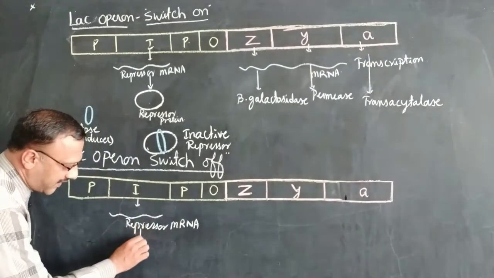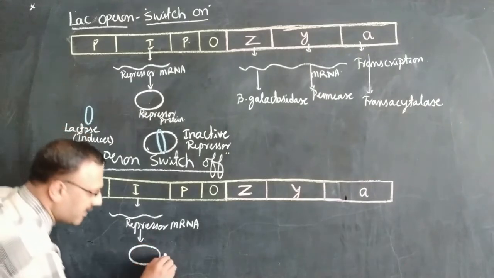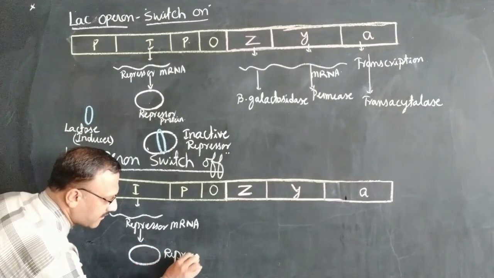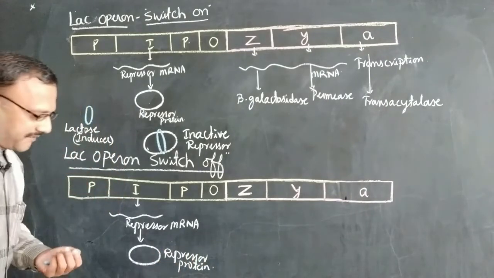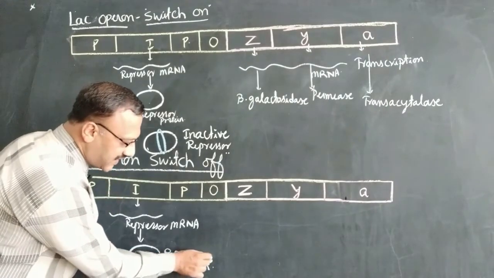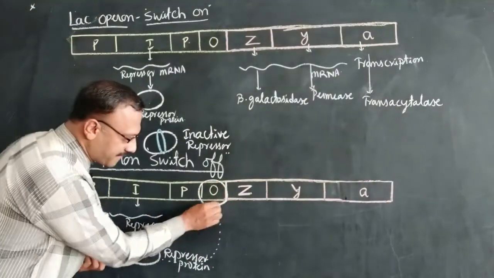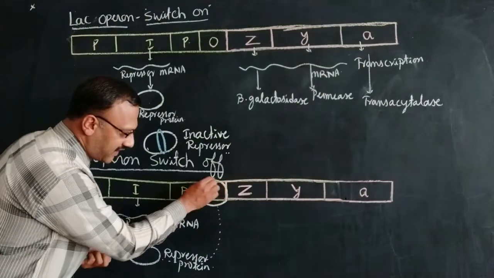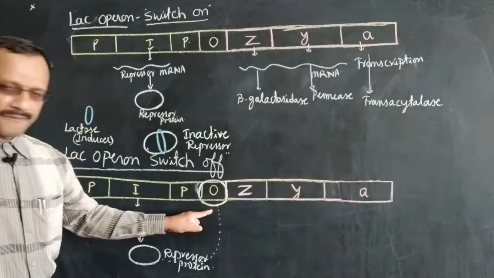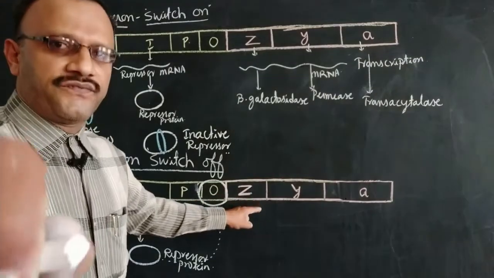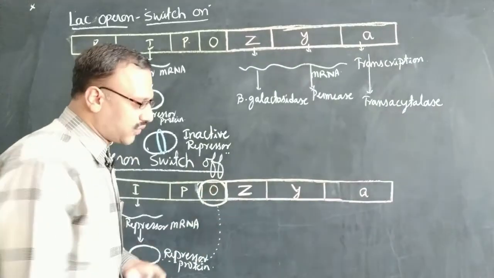This repressor mRNA will produce the protein called repressor protein. This repressor protein goes and attaches to the operator. As it attaches or binds to the operator, the structural genes fail to work. The three genes fail to work.